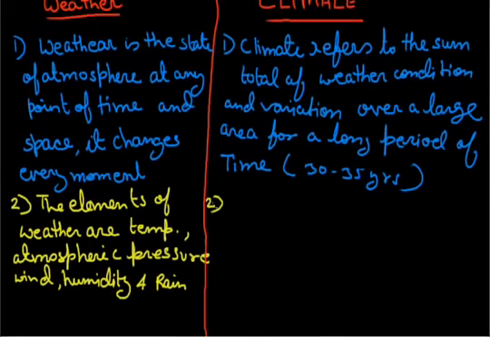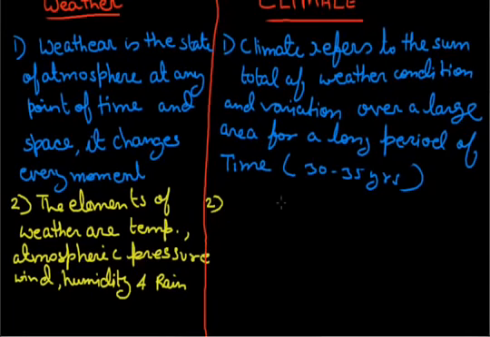Means in weather, the main elements at a particular period of time are: what is the atmospheric pressure, the winds, how much humidity, and what is the temperature at that particular time. That is called weather.